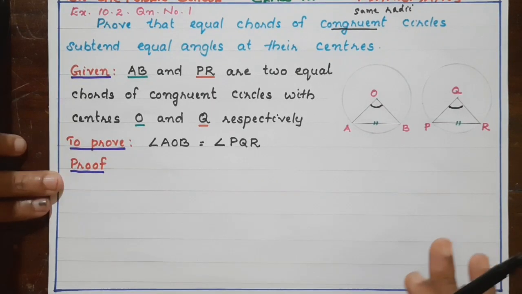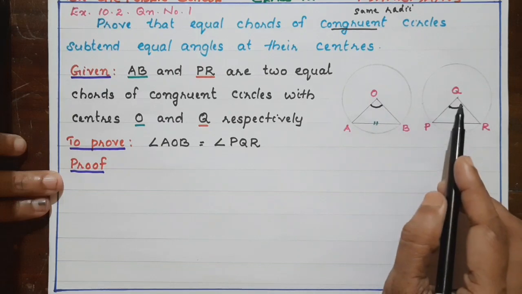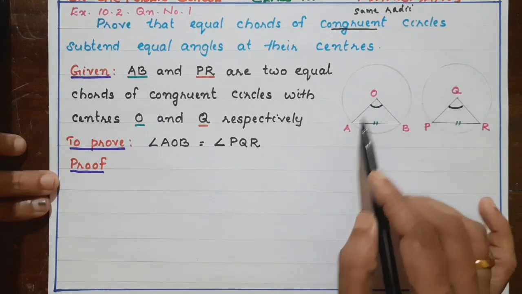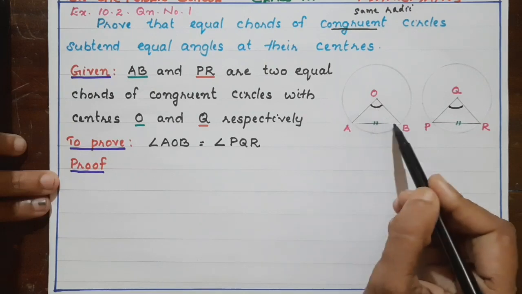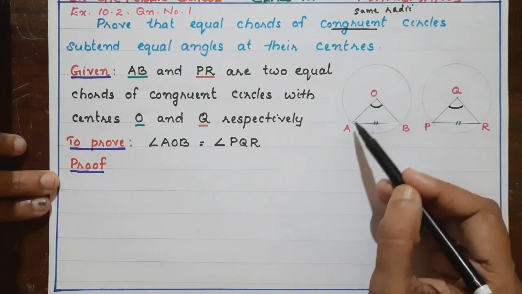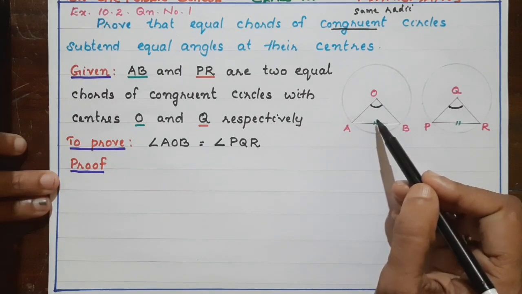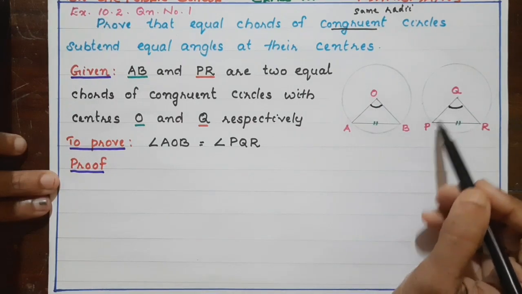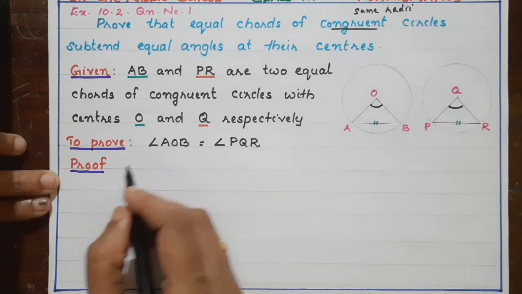Okay, so how will you prove these two angles are equal? These two angles are parts of this triangle, isn't it? When we join OA and OB, AB is a chord, we are getting a triangle. Here also we are getting triangle PQR. We have to consider these two triangles.